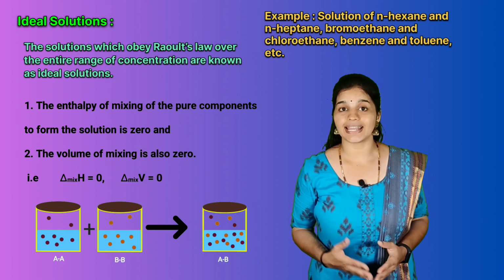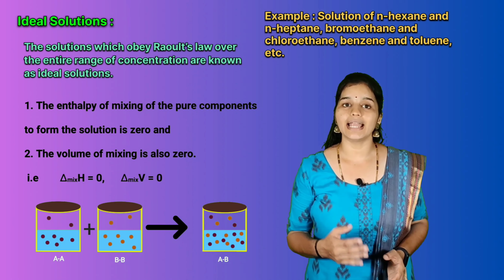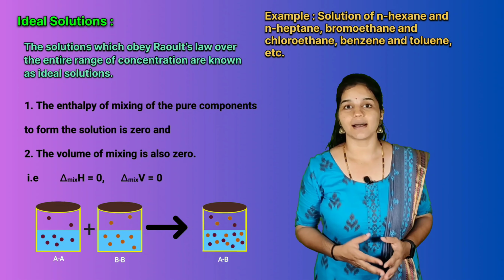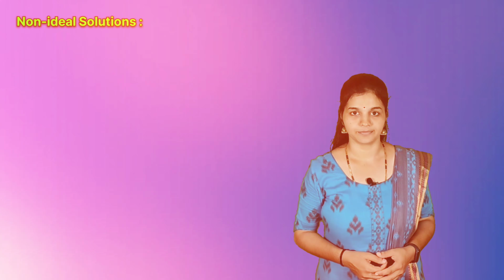Solutions of n-hexane and n-heptane, bromoethane and chloroethane, benzene and toluene, etc. are examples of this category.